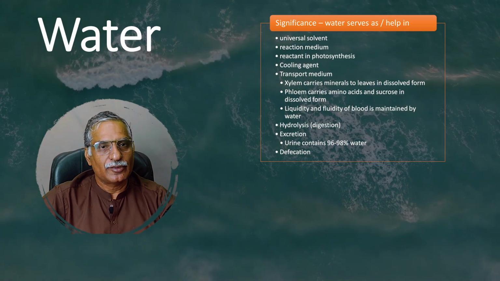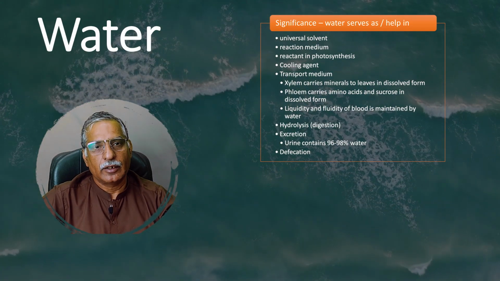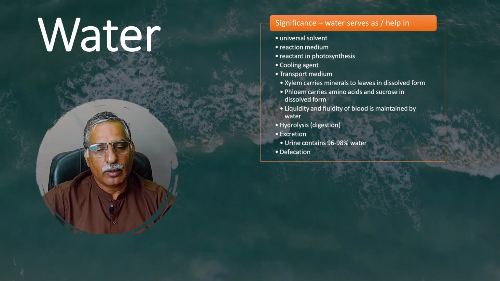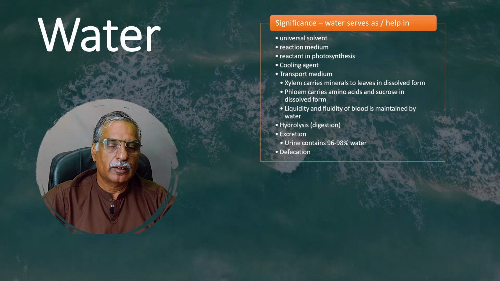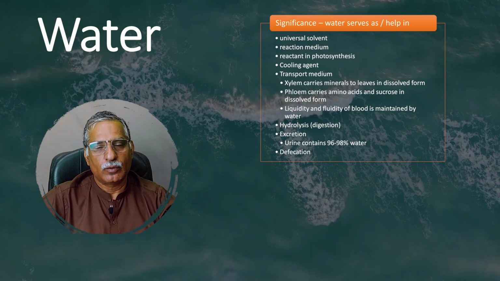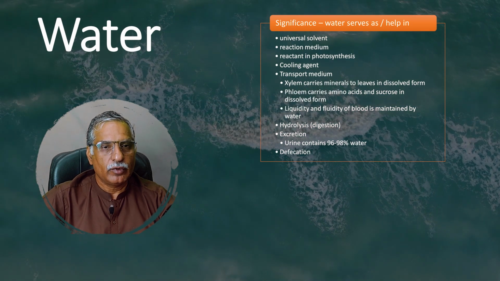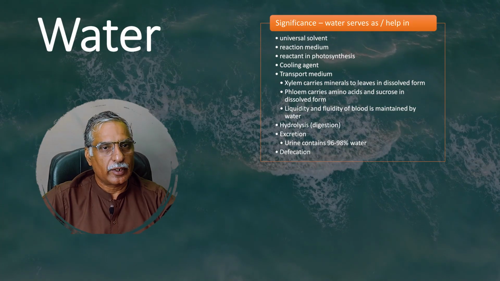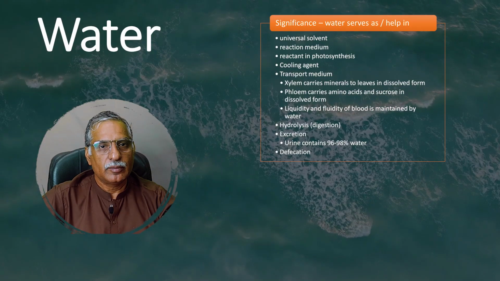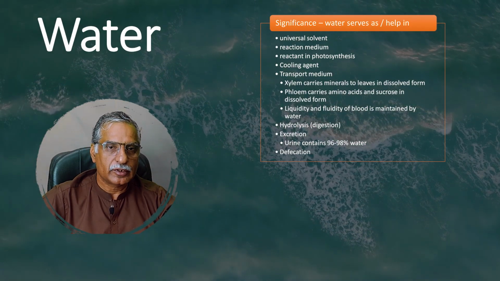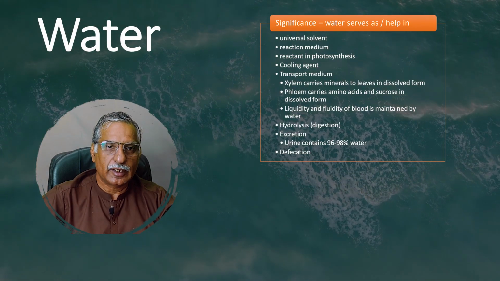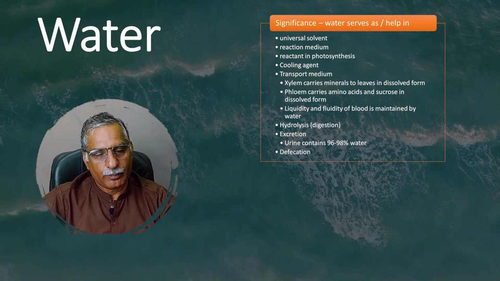This water also serves as a cooling agent. Like when our body gets hot, when we absorb heat from the surroundings, or we respire a lot, we lose water during sweat. When we sweat, we lose water. Water carries excess energy along, and we feel cool when we start sweating. Similarly, in plants, there is a process called transpiration. During transpiration, plants lose water as water vapors that carry excess energy, and the plant body is kept cool to normal temperatures in order to stay alive and function successfully.